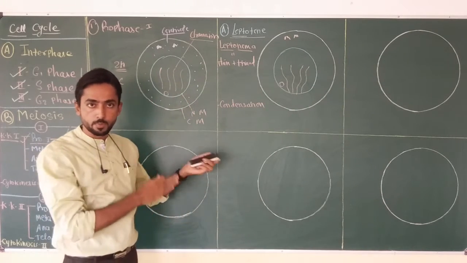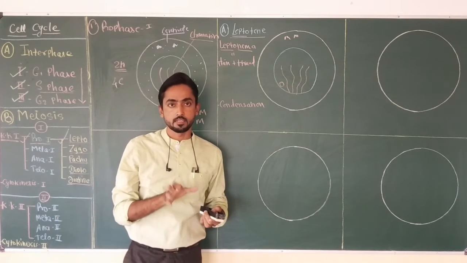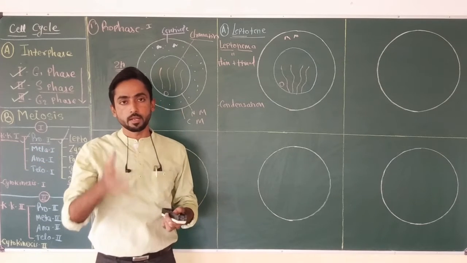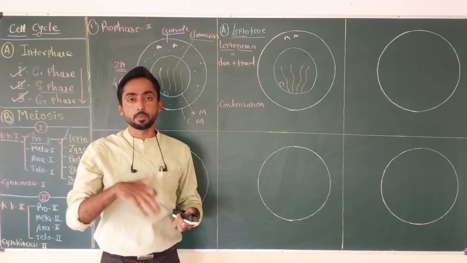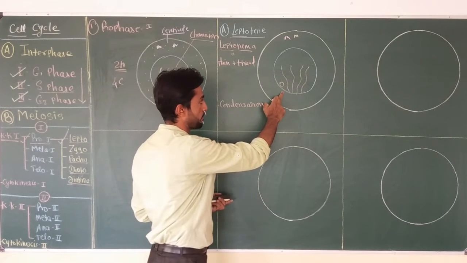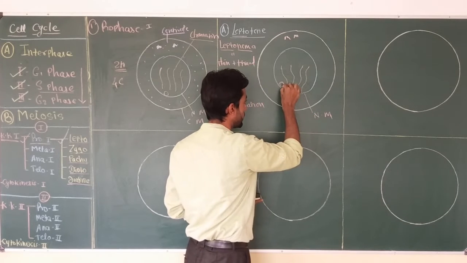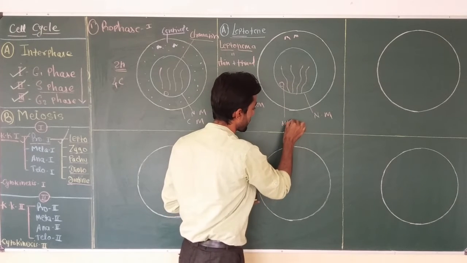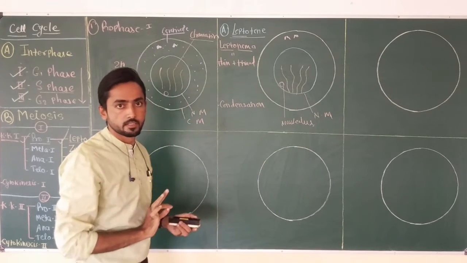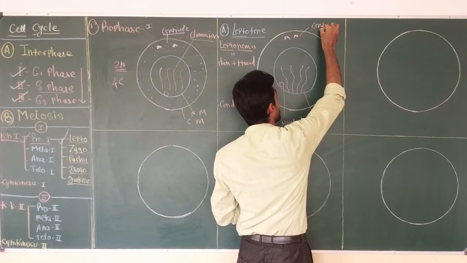When we compare this phase with the prophase of mitosis, you can easily recognize that during the prophase of mitosis, the nuclear membrane and nucleolus start disappearing from the start of prophase. But in this case, the nuclear membrane and nucleolus remain intact. Centriole is present at one pole only.